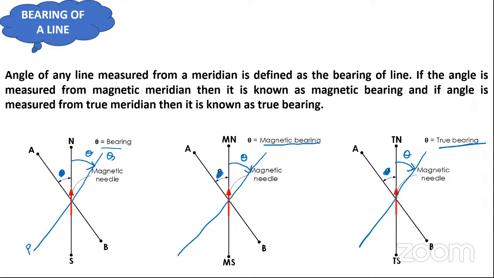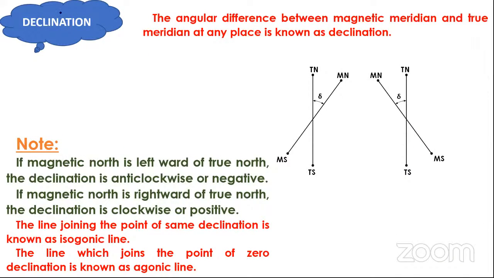Okay. Now, if it is clear to you, we are moving towards the declination. We had already discussed that the angular difference between magnetic meridian and true meridian at any place is known as declination. If the magnetic north lies in the eastward or rightward direction of true north, it is declination.